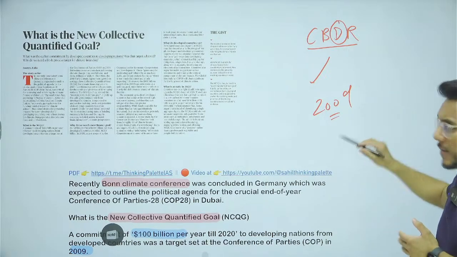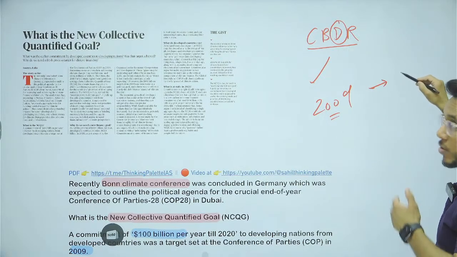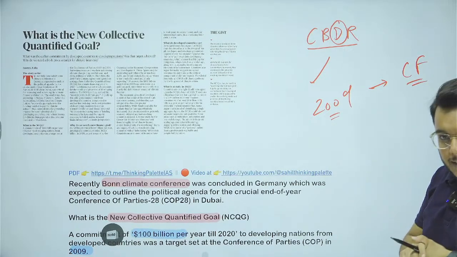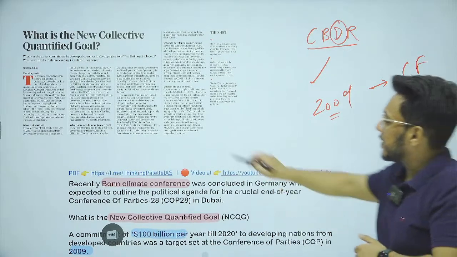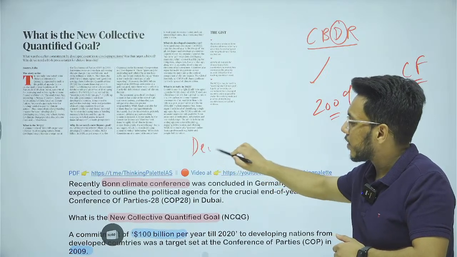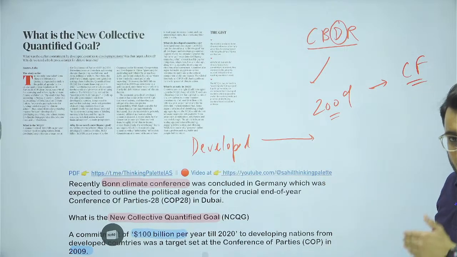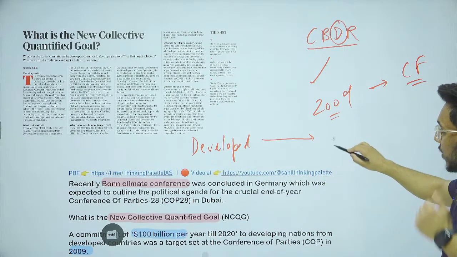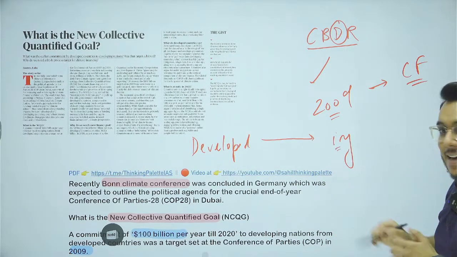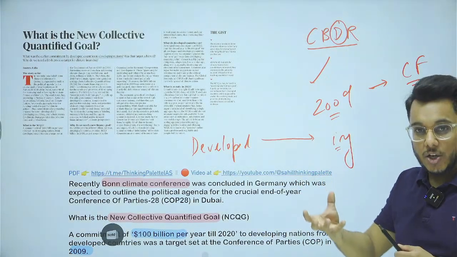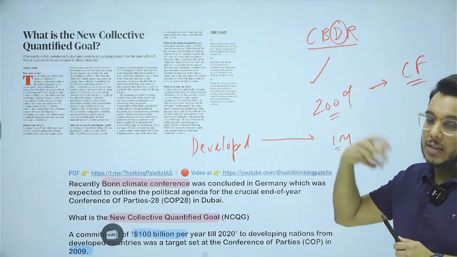Now, on this basis, since 2009 in Copenhagen, the principle of climate financing was born. Now, what is climate financing? Climate financing means that the developed nations will contribute money, finances, to the developing nations so that they can invest in clean energies, in mitigation, and on other climate fronts.